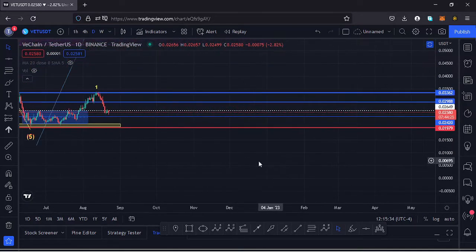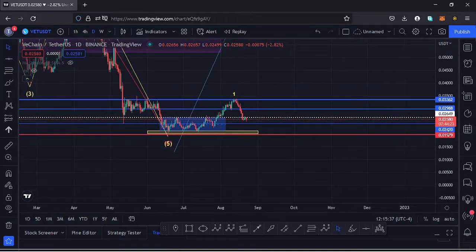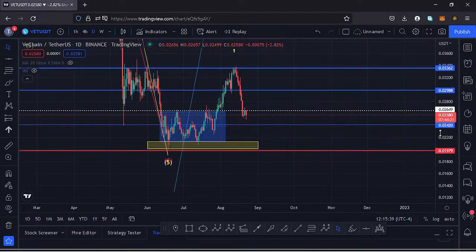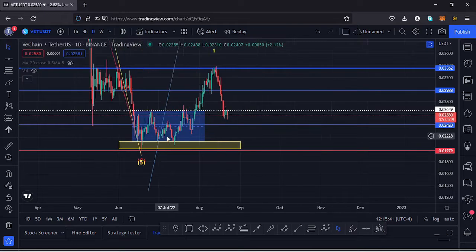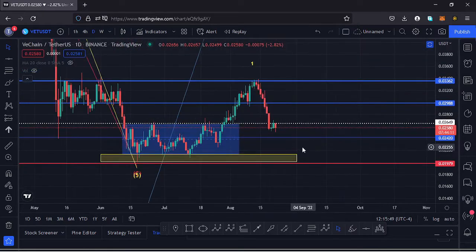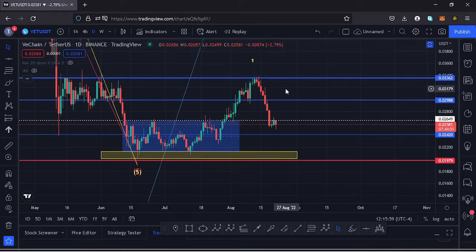If I start my analysis here on the daily chart, you can see we had been trading within this channel. We managed to break out of that channel to the upside, managed to break above key areas of resistances here on the charts, another key area of resistance at around the $0.03362 mark. We faced a rejection at that key area of resistance, and we are seeing a massive pullback to the lower side.